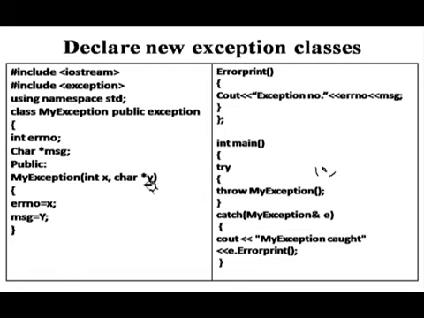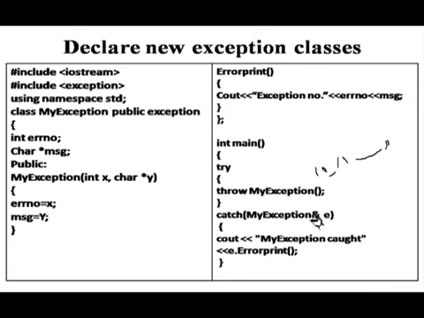One is an integer, the second is a pointer type or string type of variable. So next we can pass in double quotes whatever message you want to pass with this constructor, and then these values will be received and updated for error number and message. And after throwing this, where it will be caught, everything is initialized.